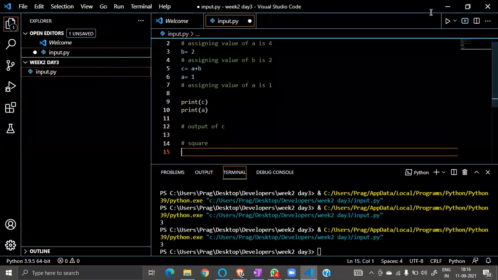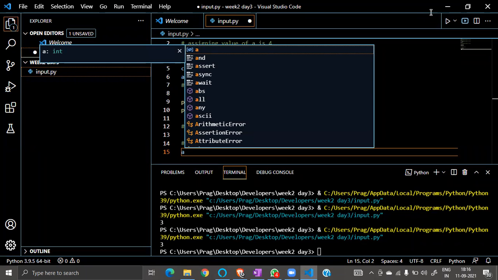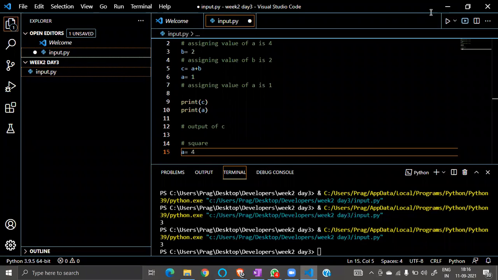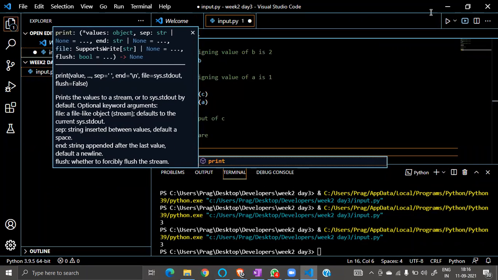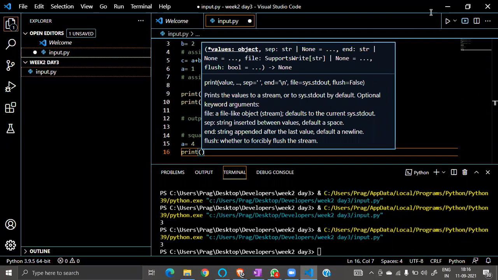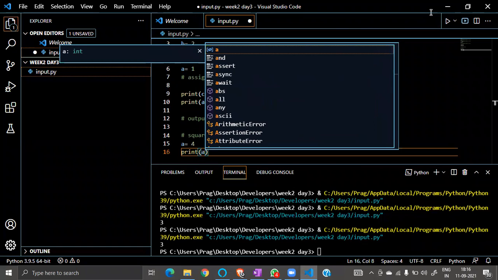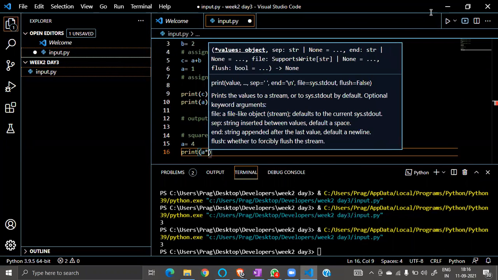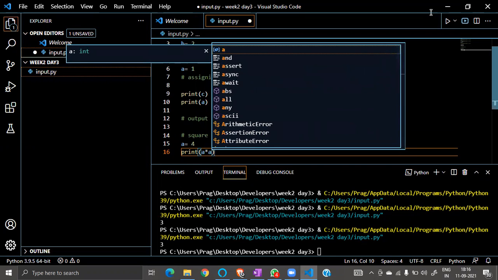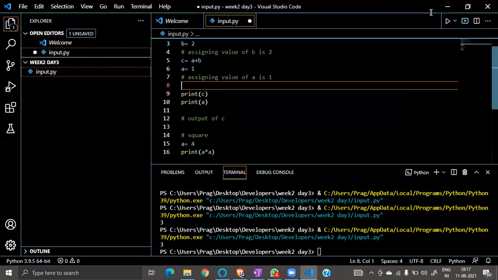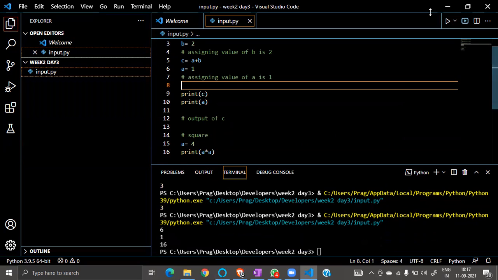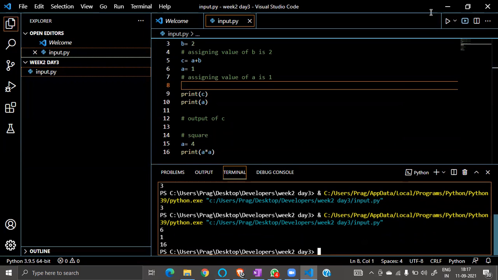Okay, how can I do this? Suppose I'm asking A. Okay, now I can do this, right? And then I can print just a simple print A, sorry, A into A, A into A, correct. But this is what, 4. Each time it will give 4. Okay, 16, 16, 16, 16. Each time I play. Okay, let's just run it. See, it's giving only 16.